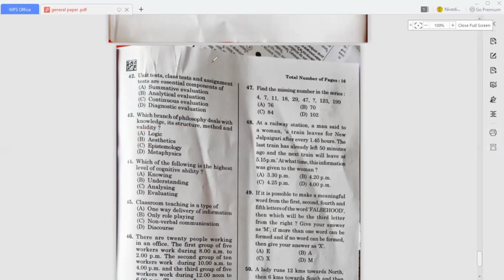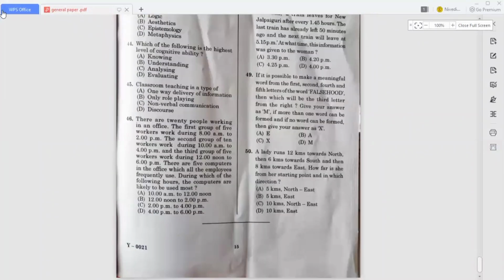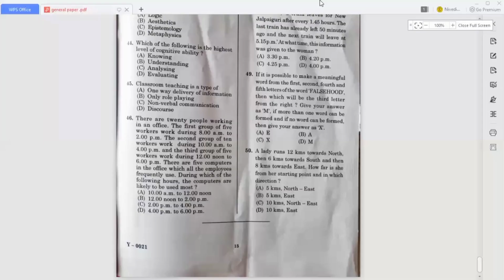So now move on to the next question, that is 46. Here from 46 to 50 it is math problems. Okay, so in the 46th question they are saying there are 20 people working in an office. The first group of 5 workers work during 8 a.m. to 2 p.m.